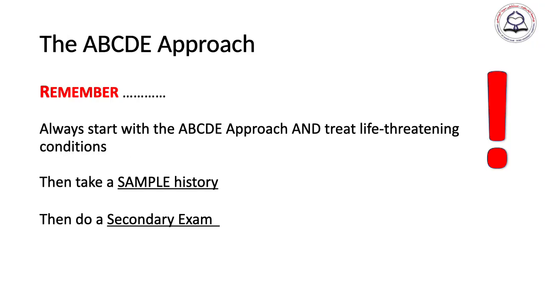For any acutely or critically ill patient, start with the ABCD approach. Remember, always start with the ABCD approach and treat life-threatening conditions. Then take a SAMPLE history. SAMPLE history is symptoms and signs, allergy, medication list, past medical history, last oral intake, and events surrounding the condition. We'll go into details of this SAMPLE history now, and after that we will do the secondary survey.